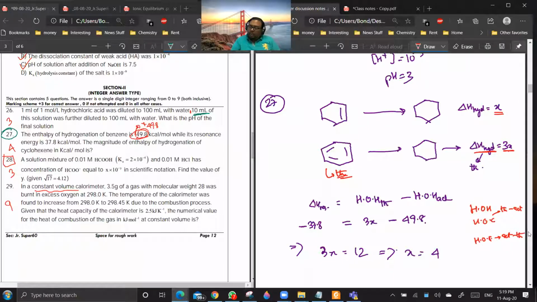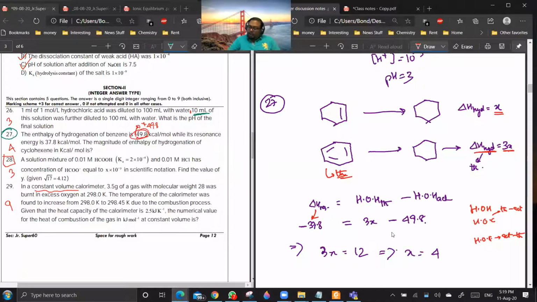Okay, so you see here the value 49.8, it should be plus 49.8. It shouldn't be minus 49.8. If you are doing it like this and delta H resonance, you will be taking it to be 37.8 minus 37.8, because resonance energy is always the energy released. If you take proper signs, then only you will understand and get the question. Are you getting the point?